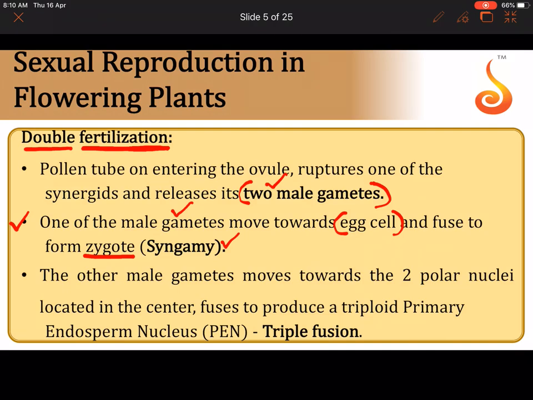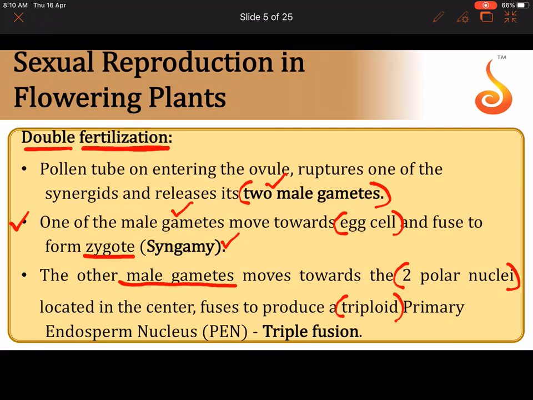What about the other male gamete? The other male gamete moves towards the two polar nuclei. If you remember the structure of the embryo sac, we had discussed that the largest cell of the embryo sac is the central cell, which has two nuclei situated in the center called polar nuclei. So the other male gamete fuses with the two polar nuclei, and that results in the formation of a single triploid nucleus. Why triploid?